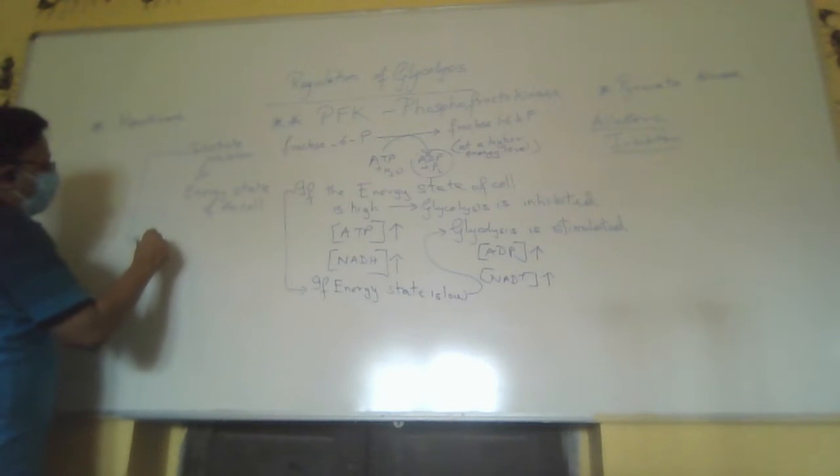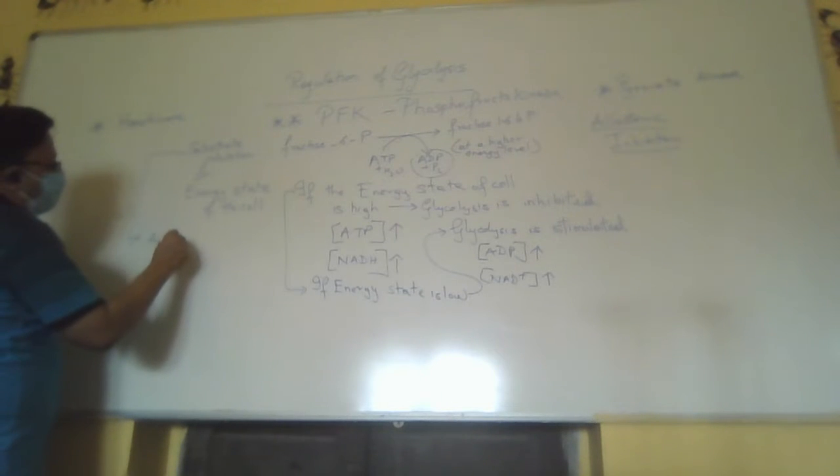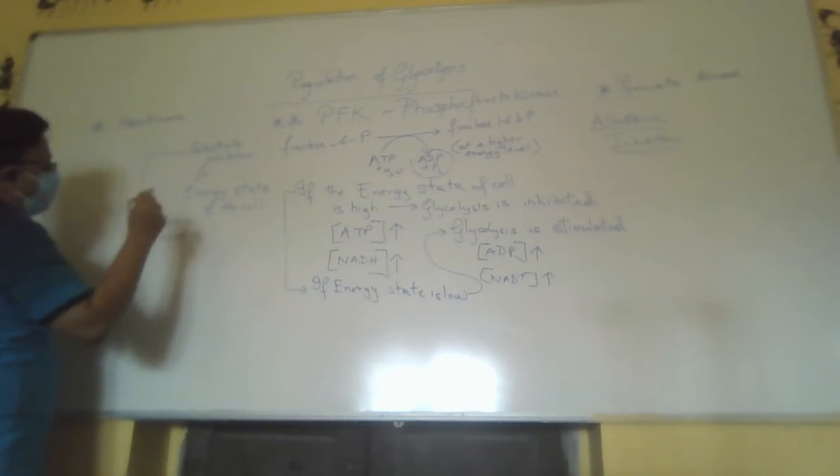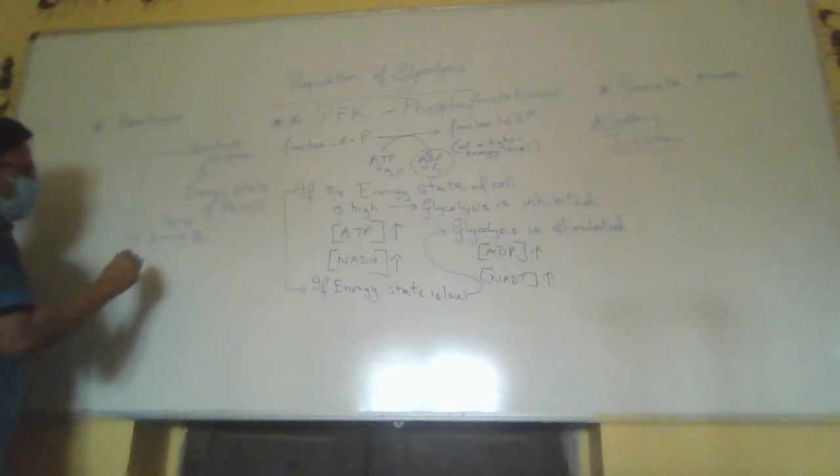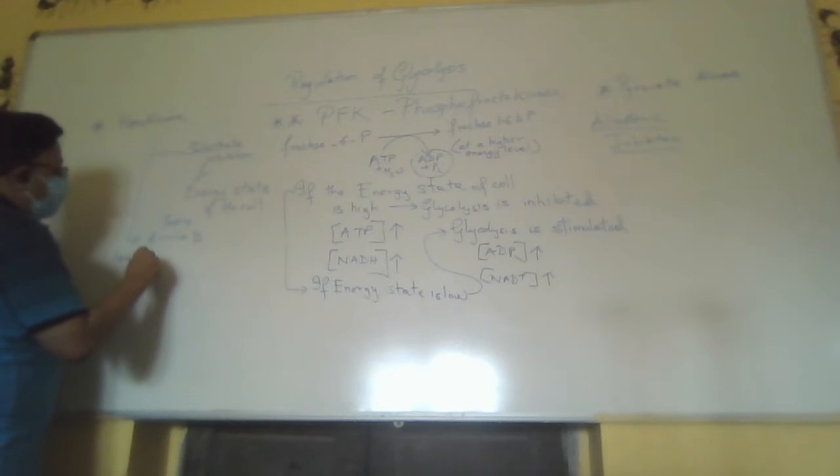A is producing B. This is the forward reaction. So initially the concentration of A is high.